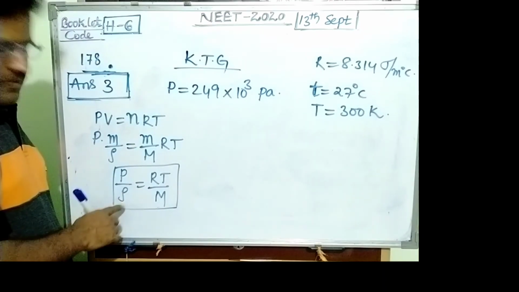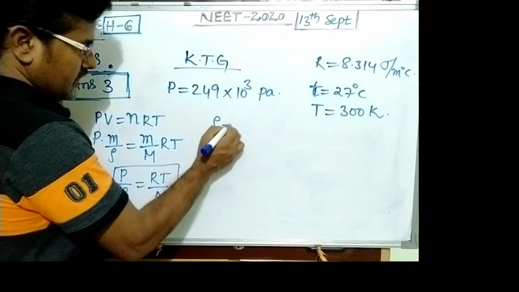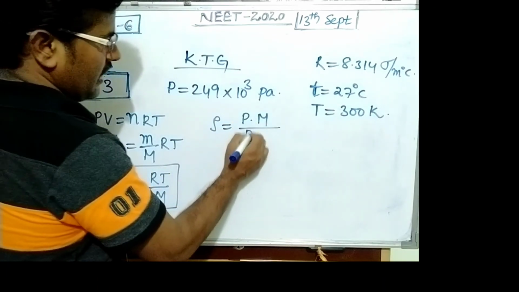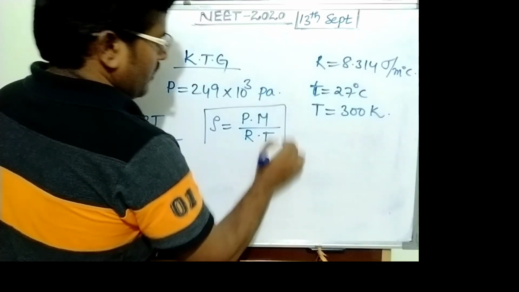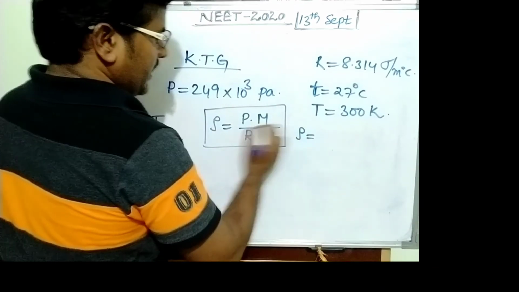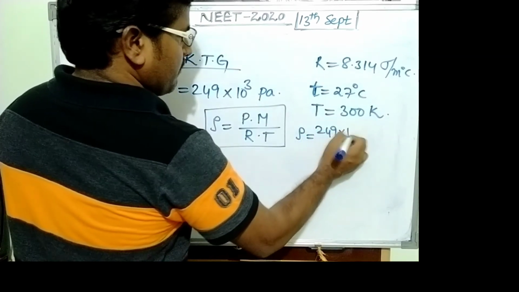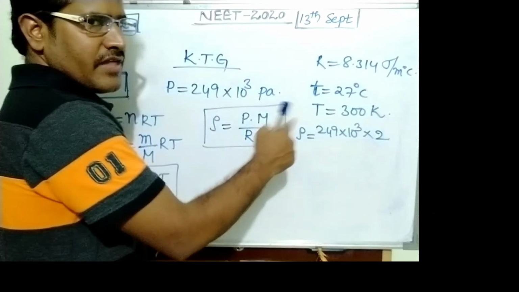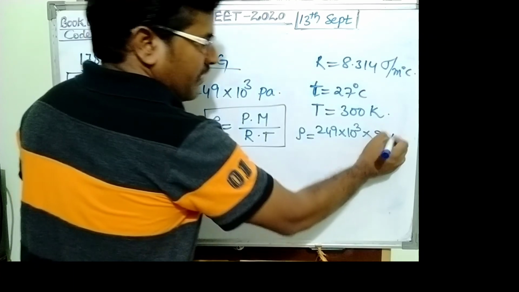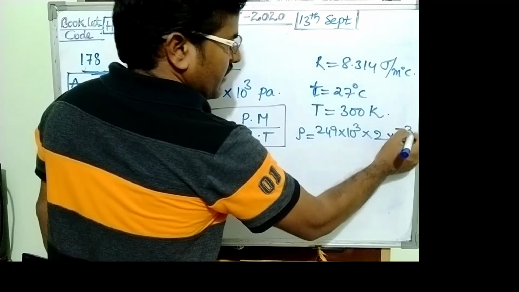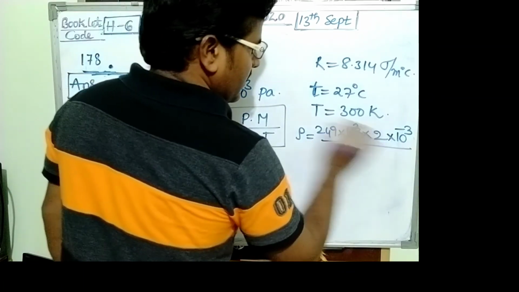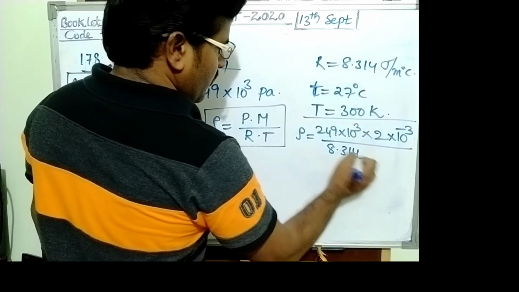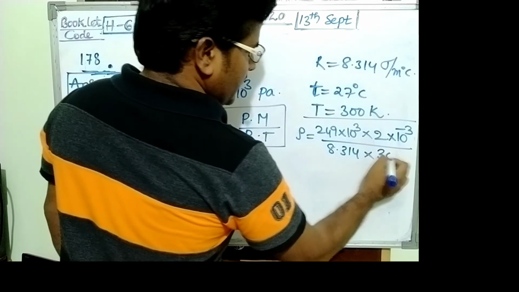We want the density, so density is P into molecular weight upon R into T. So rho is 249 into 10 power 3 into molecular weight 2. Hydrogen molecular weight is 2, but in gram, so it is written as 2 into 10 power minus 3, upon R 8.314 into temperature, which is 300.